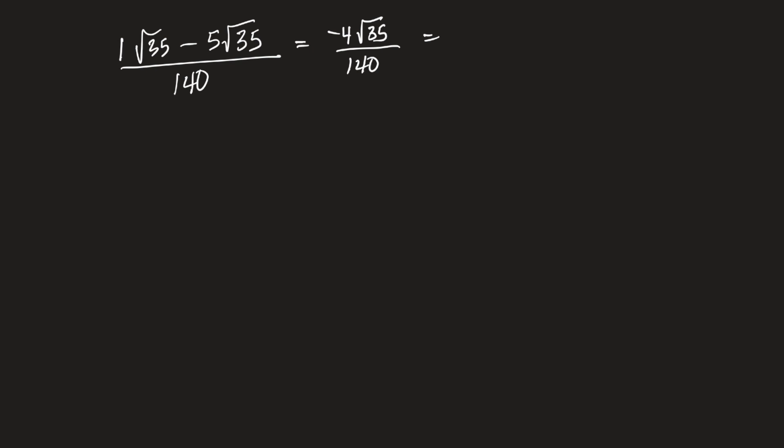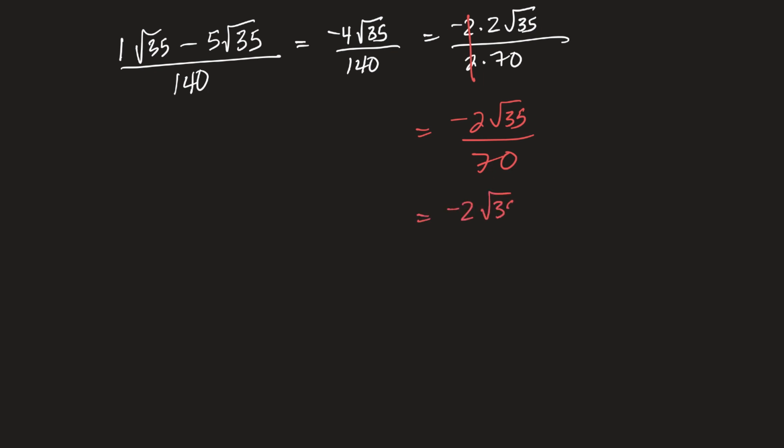Let's rewrite them as negative 2 times 2 root 35, and on the bottom, 2 times 70. So the 2's cancel, and I have negative 2 root 35 over 70. Oh, I think I could do that again. Over 70 would be 2 times 35. So the 2's cancel, and I'd be left with negative root 35 over 35. And that's where I'd leave it right there.